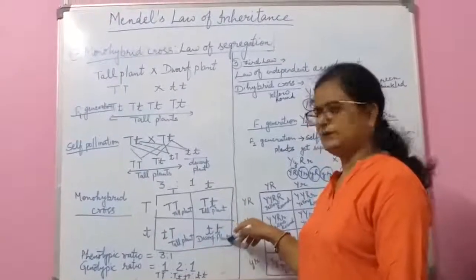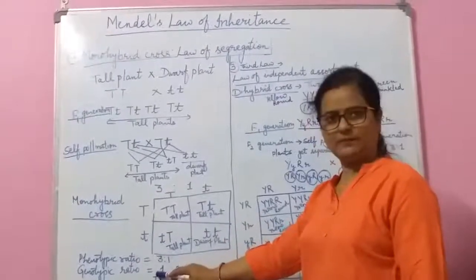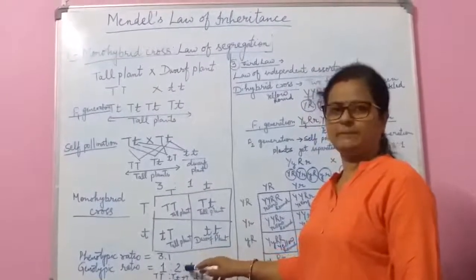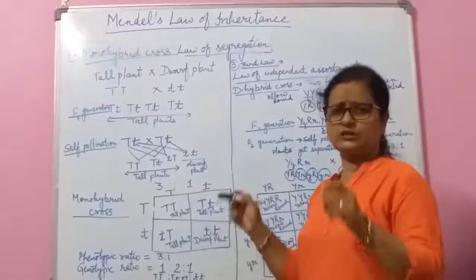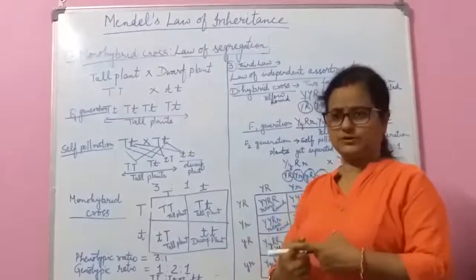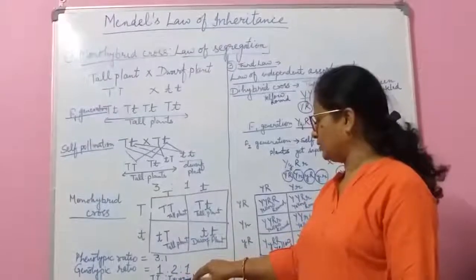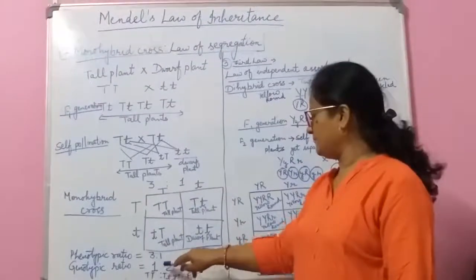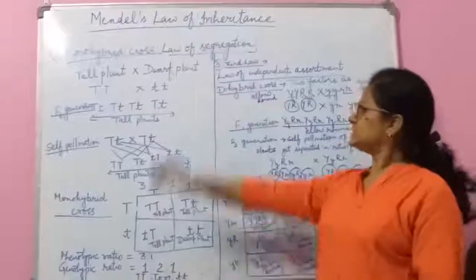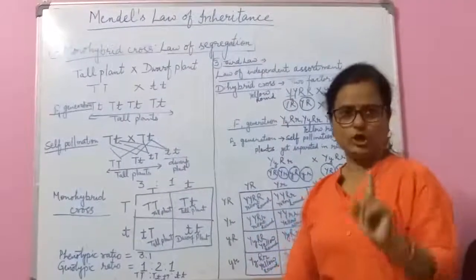One is the pure breed of the tall plant, one is the pure breed of the dwarf plant, and there is the mixture of plants, means the genes or the alleles or the factors get mixed with each other and form the mixture of plants. Here the genotypes are capital T small t and small t capital T. So the genotypic ratio will be 1:2:1 and the phenotypic ratio will be 3:1. So this is all about Mendel's first law, the law of dominance and the law of segregation.